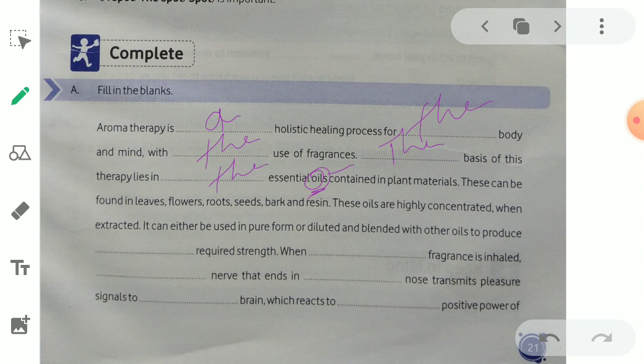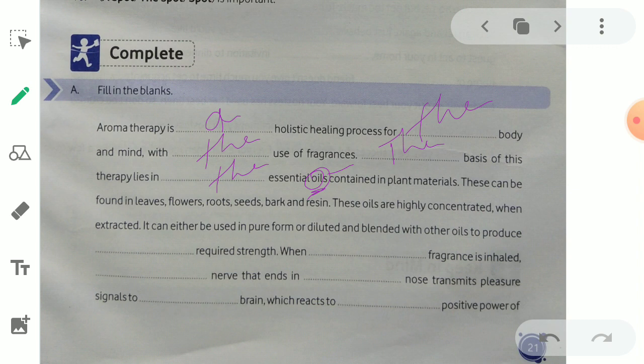Contained in plant materials, these can be found in leaves, flowers, roots, seeds, bark, and resins. Resin. What do you mean by resin? Resin is a kind of solid or liquid in the form of adhesive or glue, right? Which we have from that tree. When we cut the tree, we can notice that sticky, liquid form like glue.